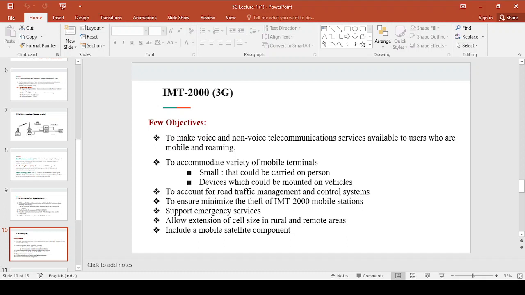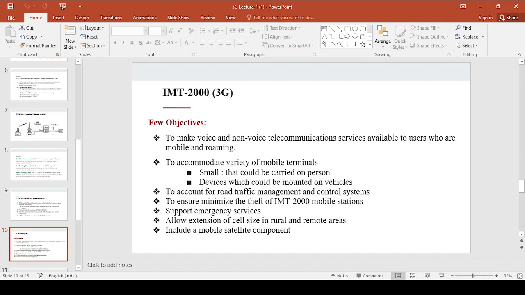Now if we look into the evolution from 2G to 5G, the primary cell has become smaller and smaller, right? That means if you go from one generation to the other, the cell size is becoming less. One of the reasons is to increase the spectral efficiency. As I have said earlier, if you go from 1G to 5G, the cell size is becoming less, because with limited spectrum, the spectral efficiency can be increased, right?